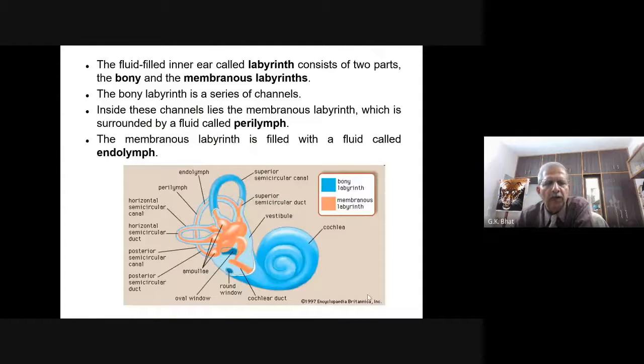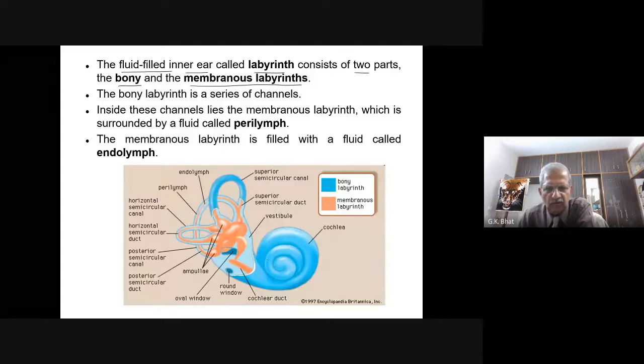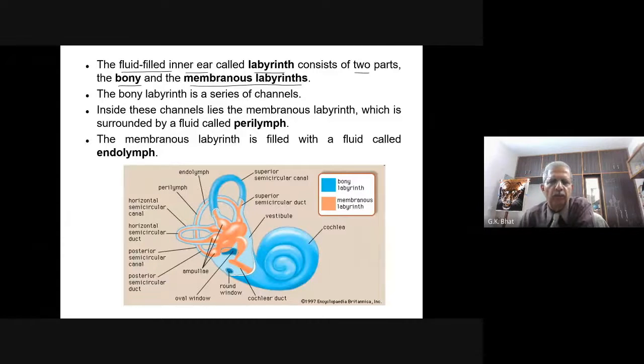Coming to the parts of the inner ear, the fluid-filled inner ear called the labyrinth consists of two parts, the bony labyrinth and the membranous labyrinth. You have here the cochlea, and in this cochlea you see two parts, one the bony part and another the membranous part.